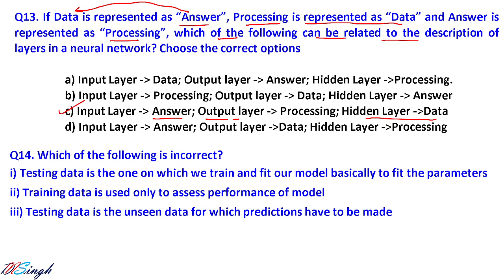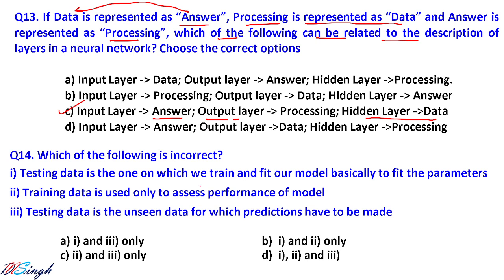Which of the following is incorrect? Testing data is the one on which we train and fit our model, basically to fit the parameters. Incorrect, they are asking. Okay, let us go. Training data is used to assess the performance of the model. Second one is definitely incorrect. So second will be in the answer. B, C, and D will be probable answers.